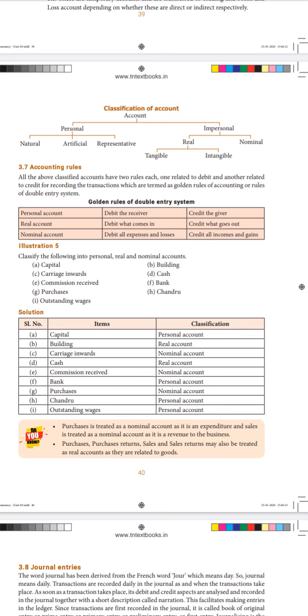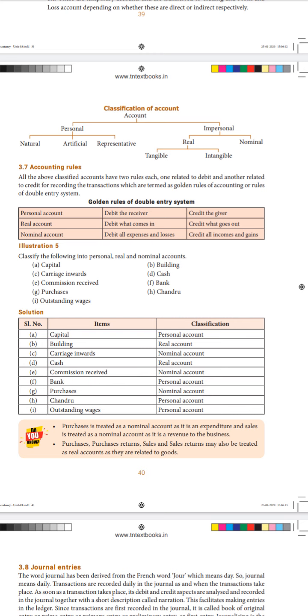If you get any personal account, you have to debit the receiver and credit the giver. Likewise, if you get any real account, you have to debit what comes in and credit what goes out. If you get any nominal account, you have to check whether it is expenses or losses, or incomes and gains. You debit all the expenses and losses and credit all the incomes and gains. Now we'll move on to illustration 5.